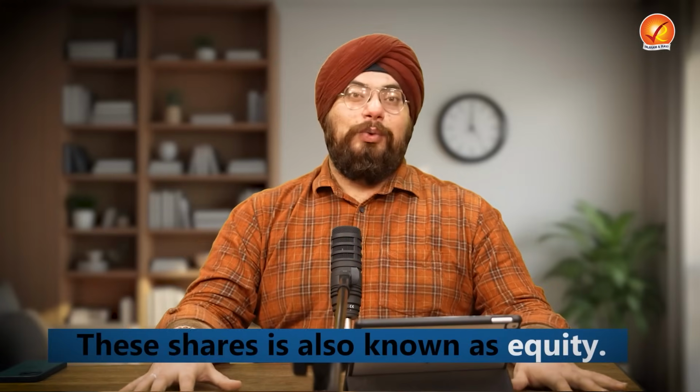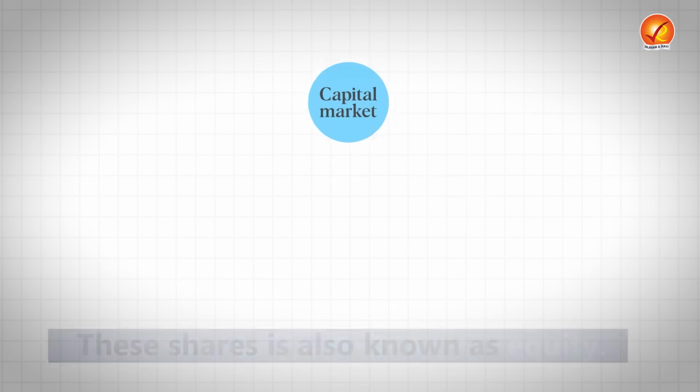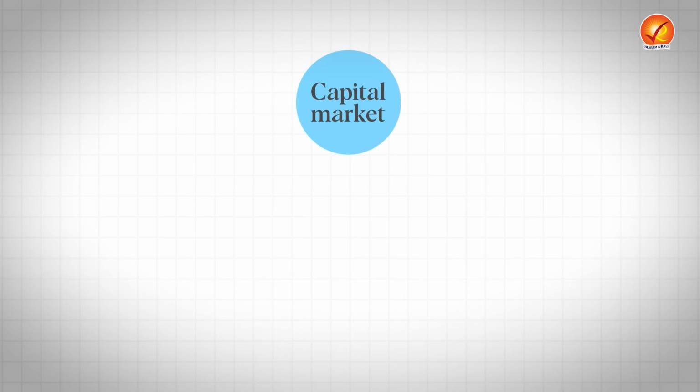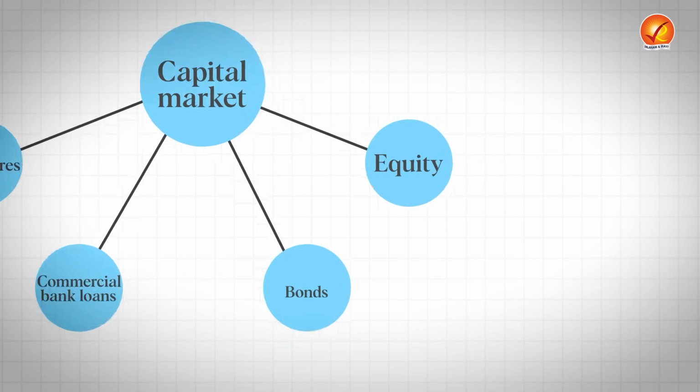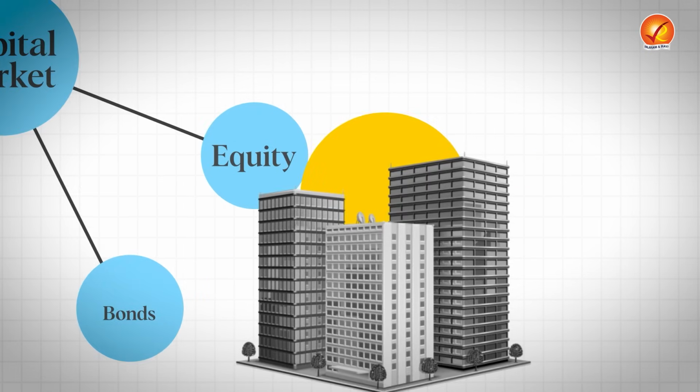So a share of a company is one part or percentage of ownership of a company, and it is a part of equity. So these shares are also known as equity. So the capital market consists of debt instruments, which are debentures, commercial bank loans, and bonds, and it also includes equity, and equity involves the issuing of shares by a company.